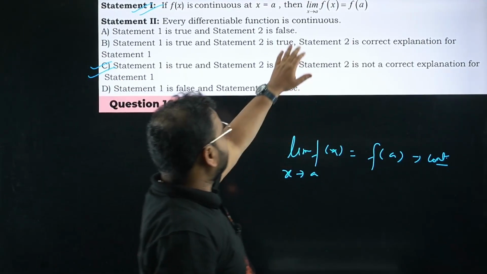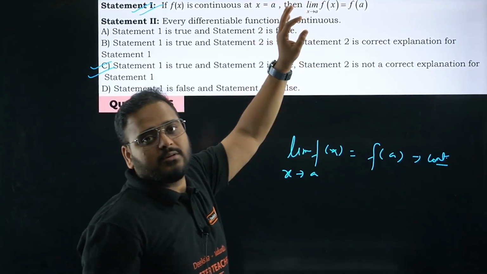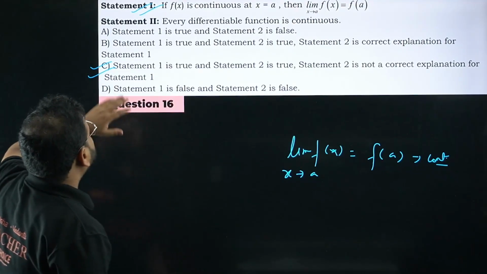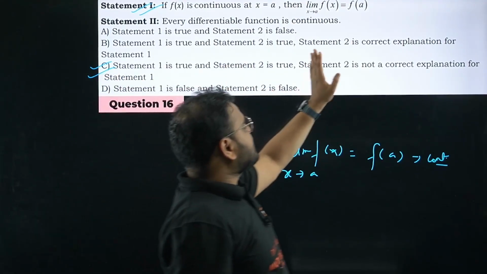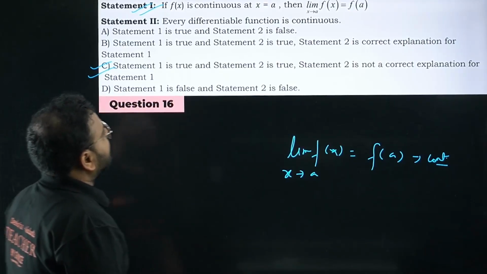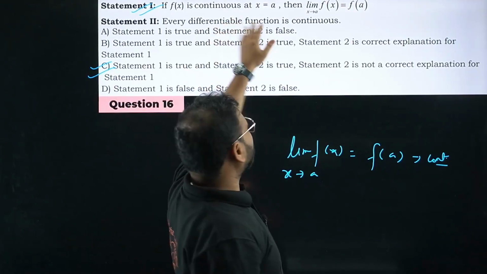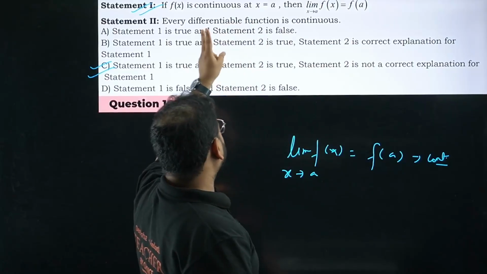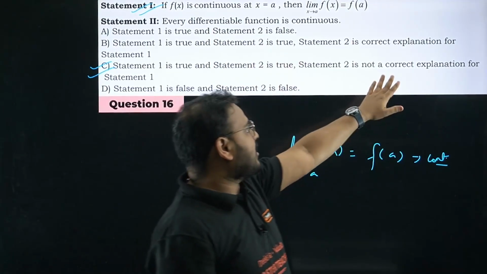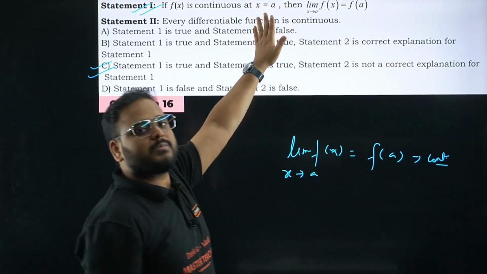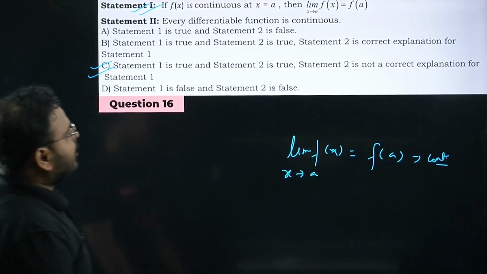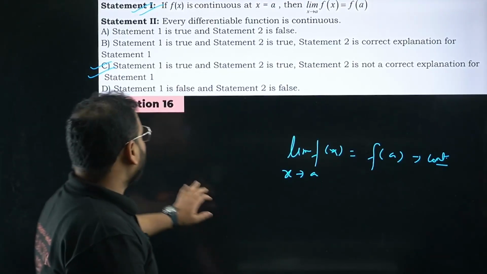This is different, no? The two statements are different, bacha. One is on differentiability, the other on continuity. Statement 1 is true, statement 2 is true. Statement 2 is not a correct explanation of statement number 1. If they would change the statement and make something different, then we could have taken that. But right now we'll not bother ourselves. Question is given, we'll say not correct explanation. Different concepts. Statement 1, statement 2 both are correct, but not a correct explanation of statement number 1.